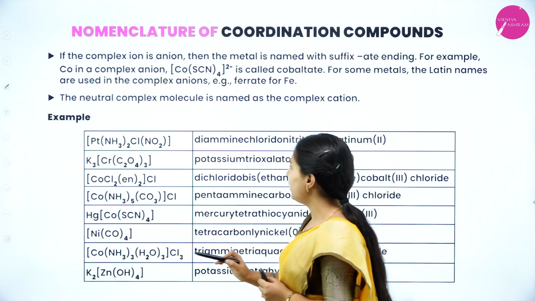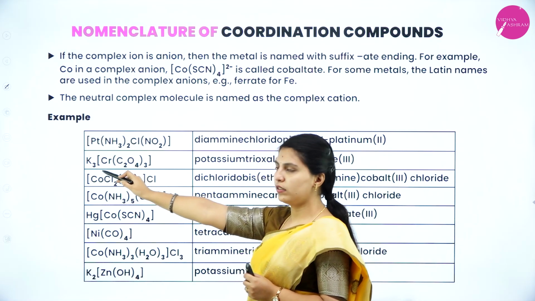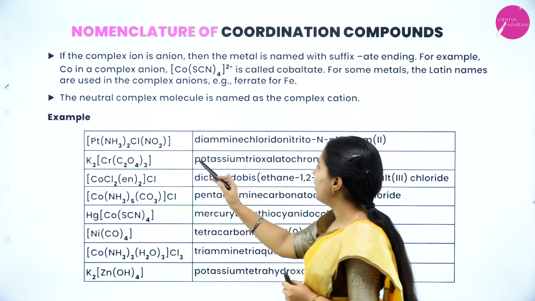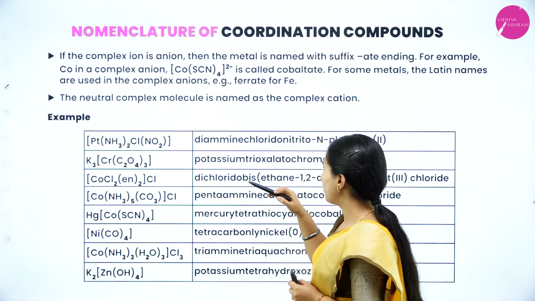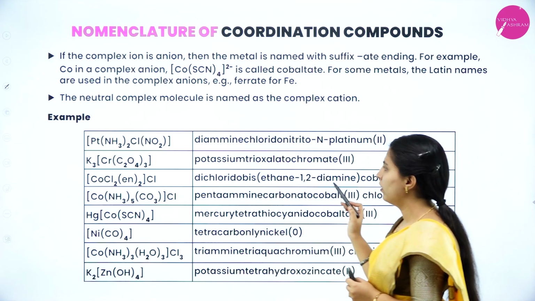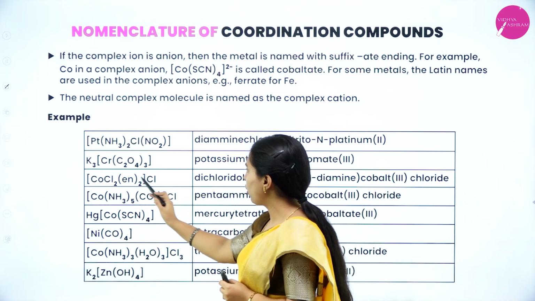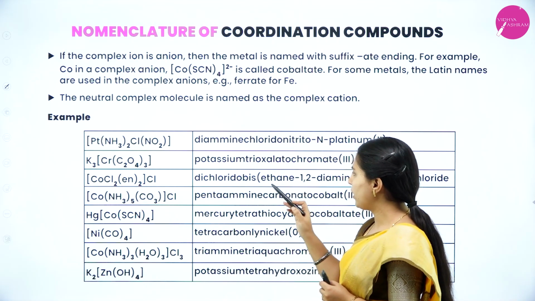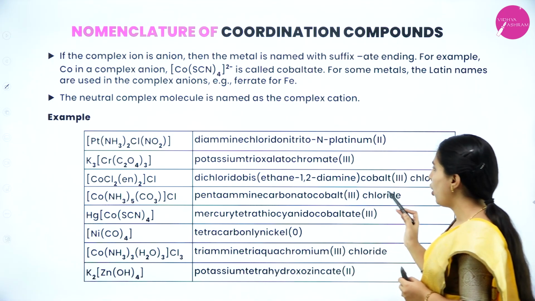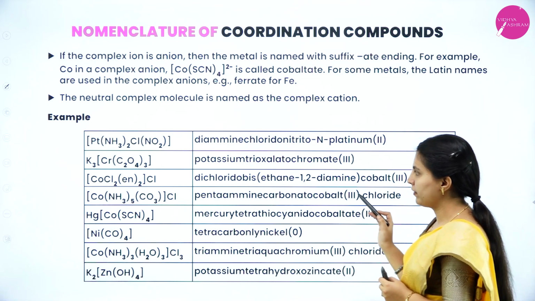Here the potassium, the counter ion, you can take first or last. Potassium trioxalatochromate(III). Dichloridobis(ethane-1,2-diamine)cobalt(III) chloride; en means ethane-1,2-diamine.